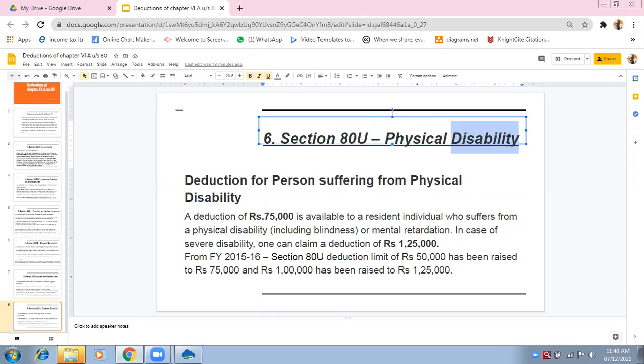Because I'm suffering from disability, therefore for myself only I am spending the amount related to medical treatment, related to mental rehabilitation, any kind of medical treatment that I'm undergoing. From my income only, the deduction will be available. The deduction can be availed from my income. The deduction can be enjoyed. My income can be reduced by getting the benefit of section 80U.